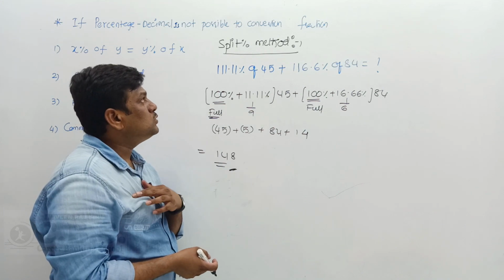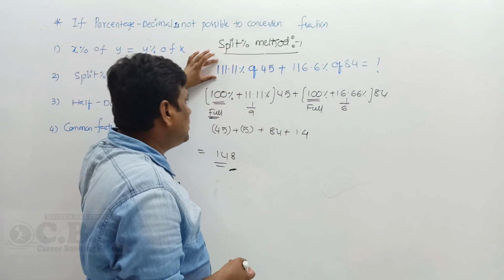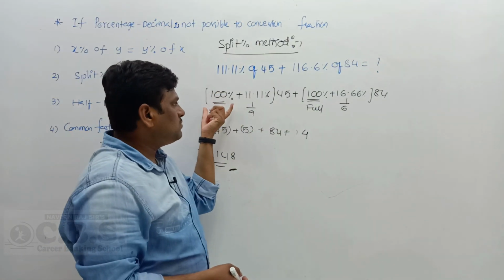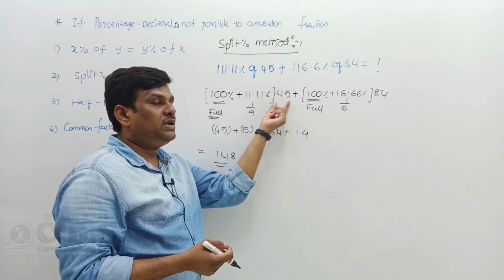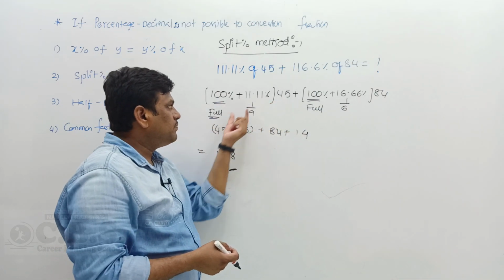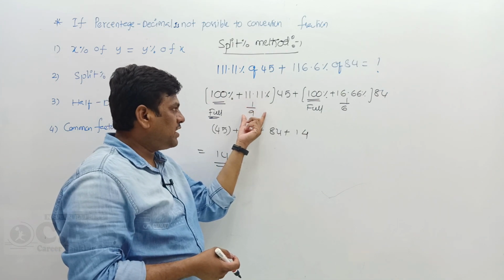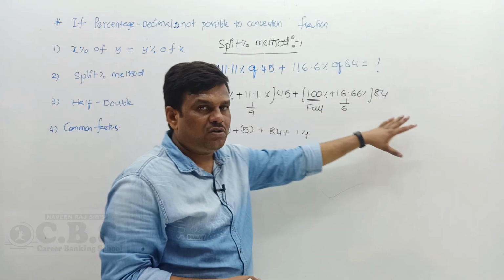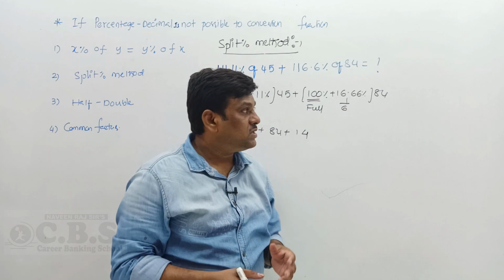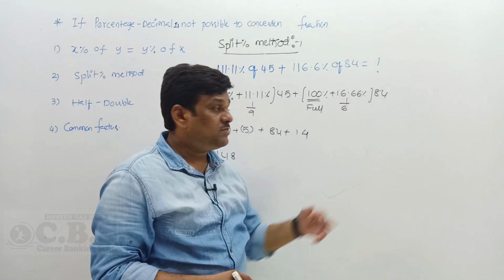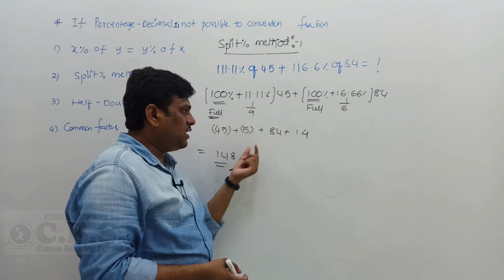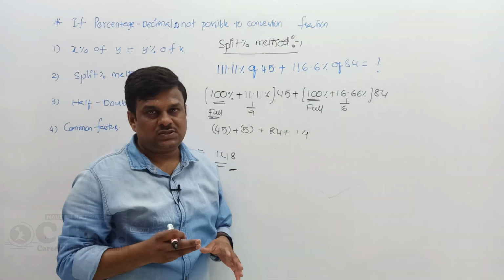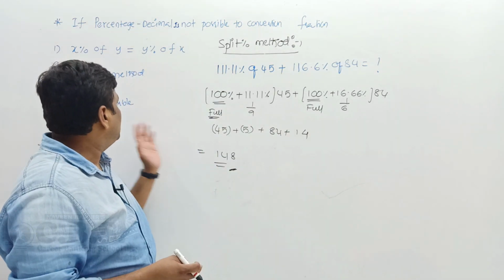So what method did I use here? The split percentage method. I split the 111.11% into 100% plus 11.11 percentage. 100% means the full number, which is 45, and 11.11% as a proper fraction is 1 by 9. 9 how many times to get 45? 5 times. And 100% of 84, with 16.66% being 1 by 6. 6 how many times is 84? 14 times. So 45 plus 5 gives you 50, and 84 plus 14 gives you 98. 98 plus 50 gives you 148. This is your answer. So let's go for another method, the half and double technique.